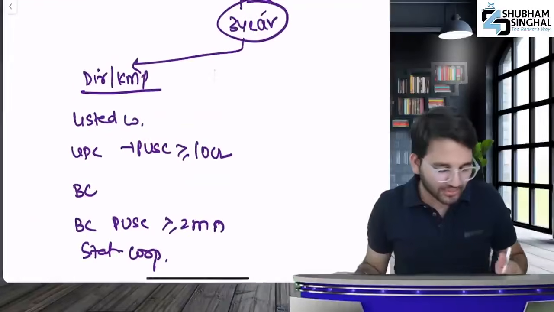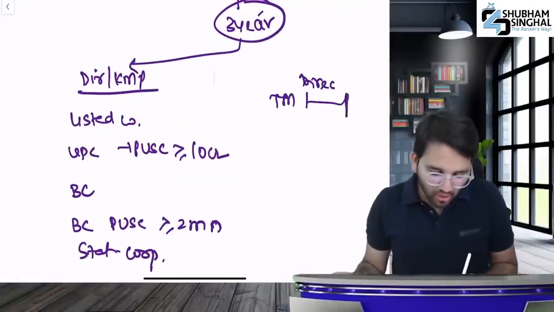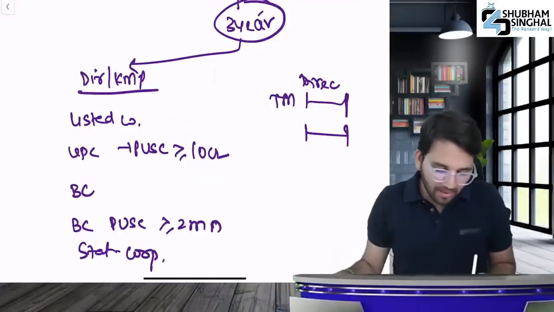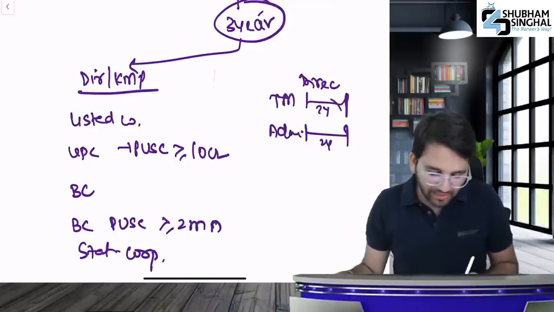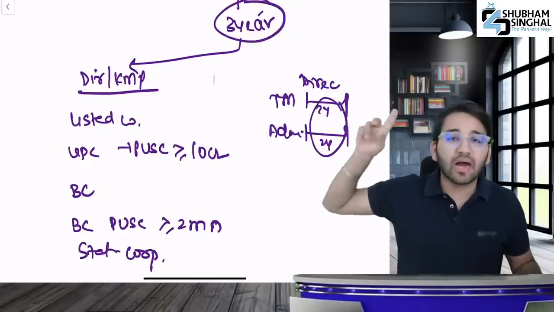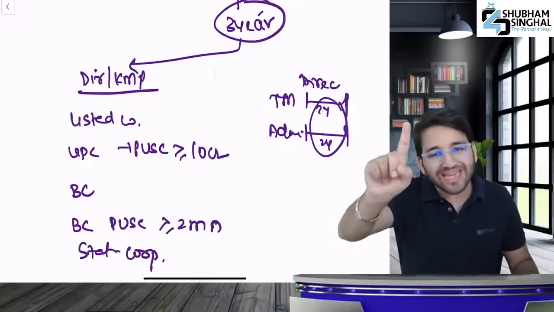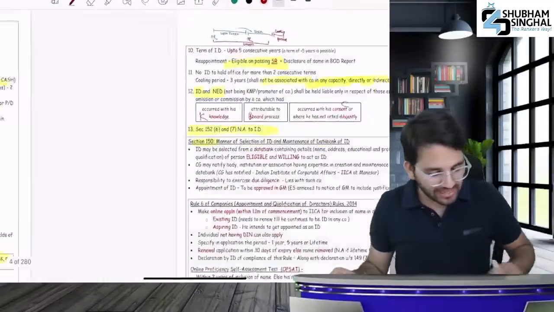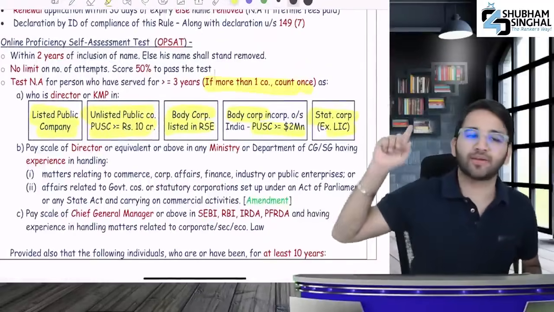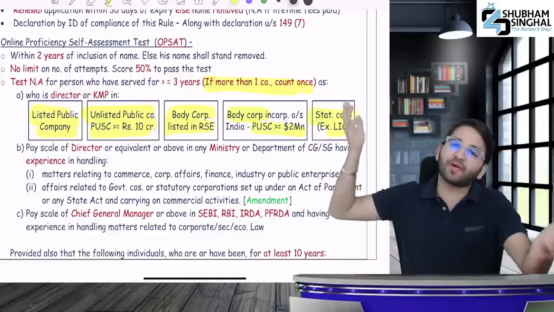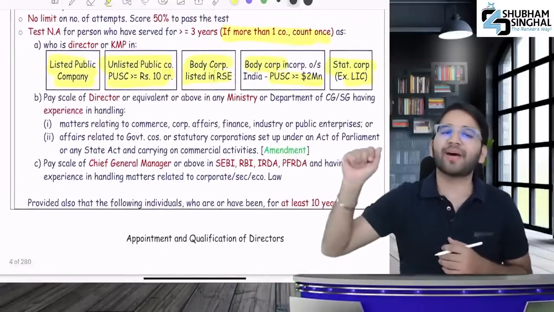Okay? I have 1 year of experience in Tata Motors. I have 2 years of experience. But when I had 2 years of experience in Tata Motors, as a director, at the same time I was also working in Adani Enterprises. Will these 2 and these 2 years be counted as 4 years? No, if you are a director or a key managerial person in more than one company at the same time, that will be counted as 1, and I have written it here. If more than one company, count it once. Okay, let's remember it like that. Clear? Very good.